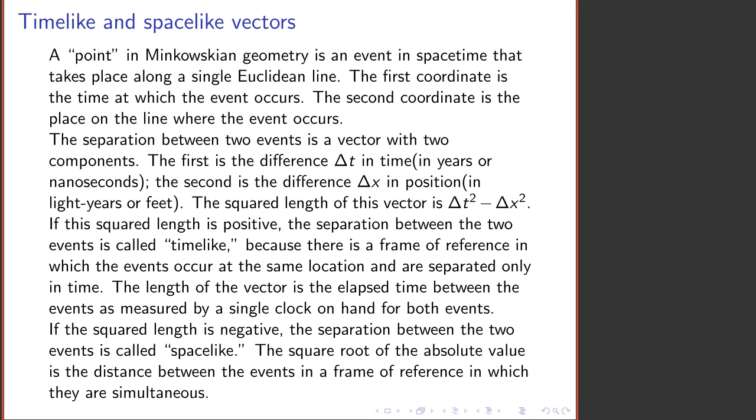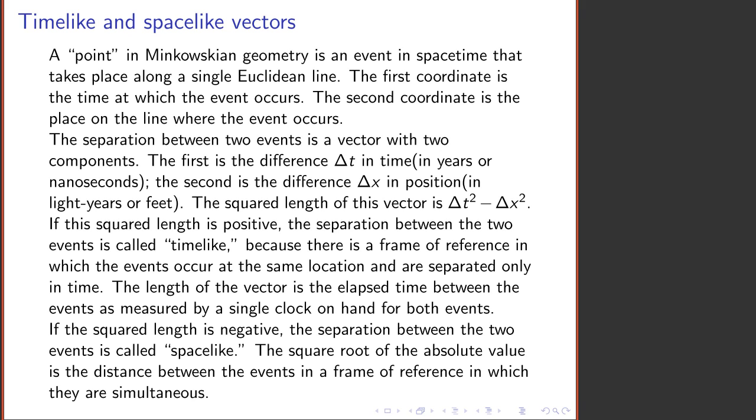And in Minkowskian geometry, we've changed the sign in the dot product, so the squared length of this vector is delta t squared minus delta x squared. For convenience, if we measure time in years, we will measure distances in light years. If we measure time in nanoseconds, we will measure distance in feet. With either choice, the speed of light has the numerical value of 1.